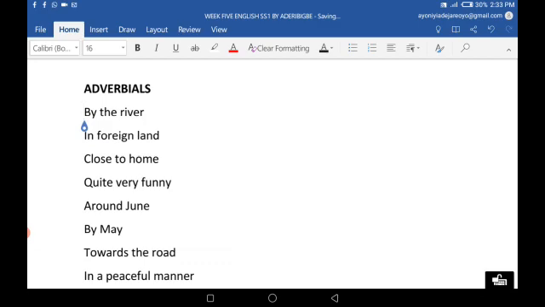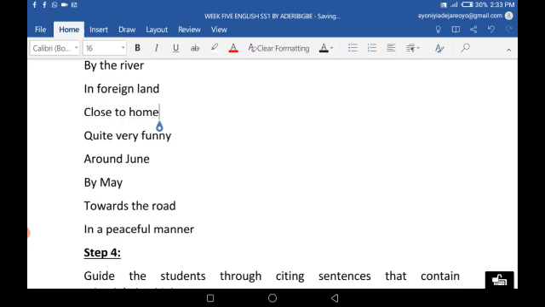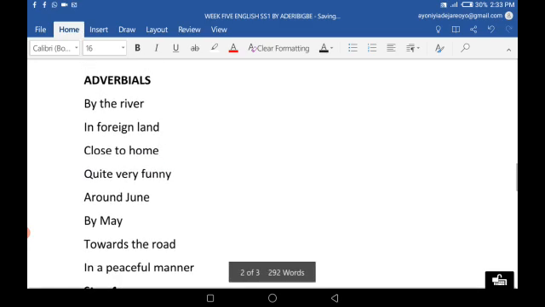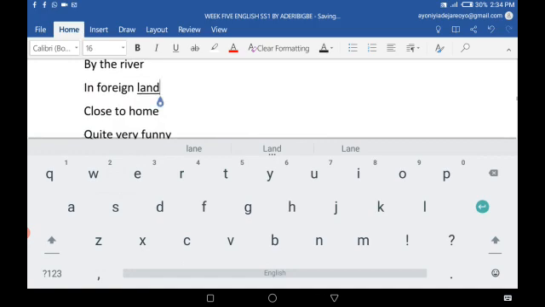In foreign land. Some souls are lost in foreign land, especially in this COVID-19 period. Some souls are lost in foreign lands. That is, those that are not in their homes, in their homelands. They are far away in foreign lands, probably. So we can also have close to home. I'll give you an example close to home. All these are expressions that are adverbial.